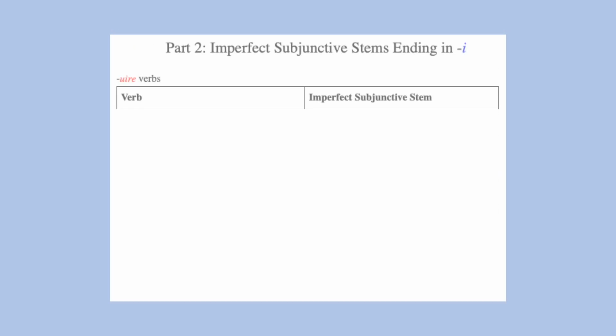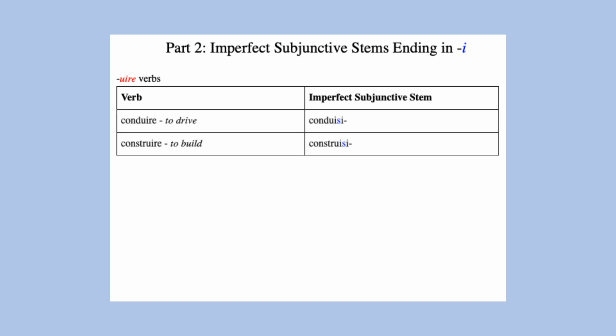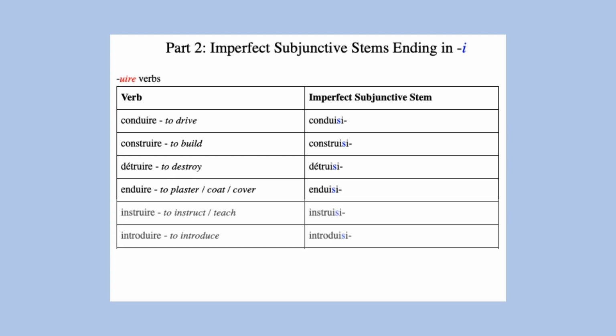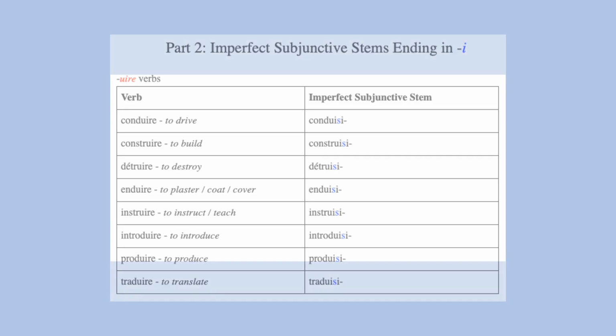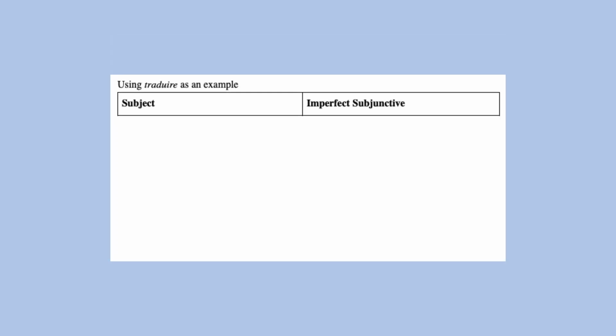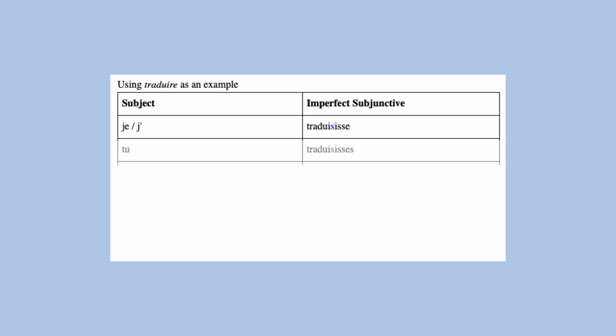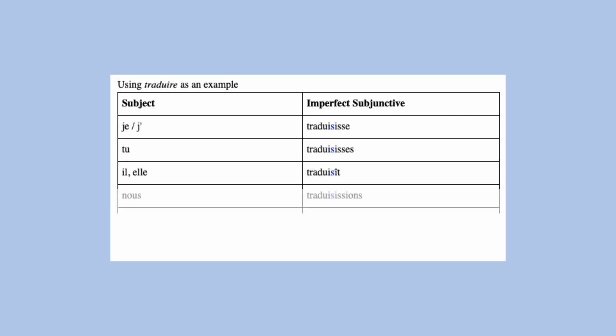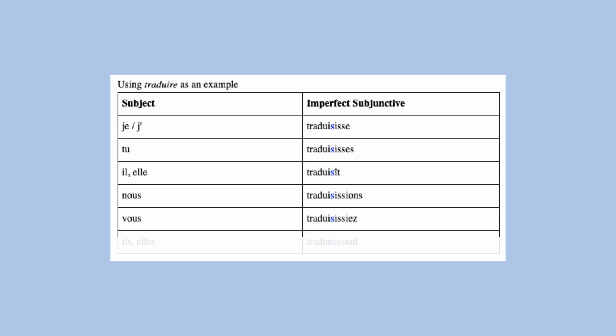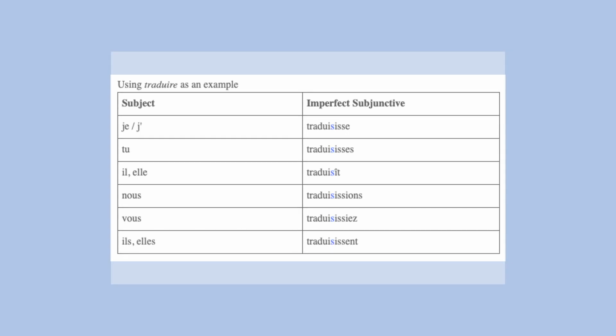A few groups of irregular verbs have imperfect subjunctive stems ending in I, starting off with verbs whose stems end in -si. So for traduire we have traduisisse, traduisisses, traduisît, traduisissions, traduisissiez, traduisissent.